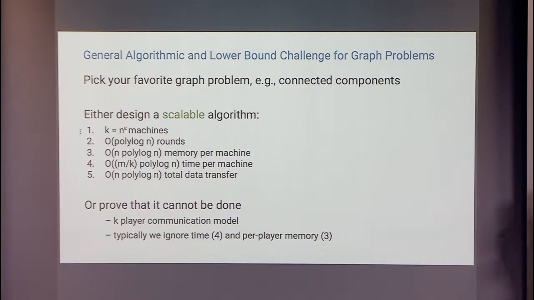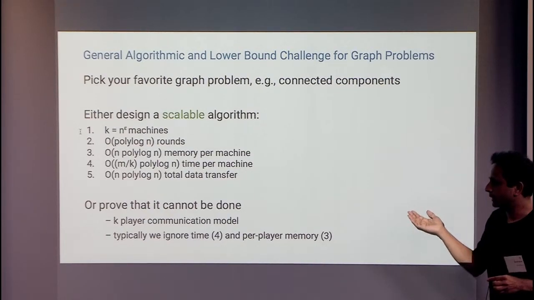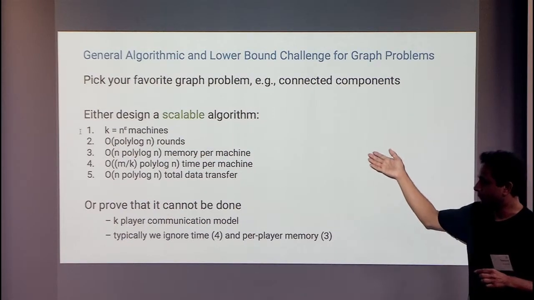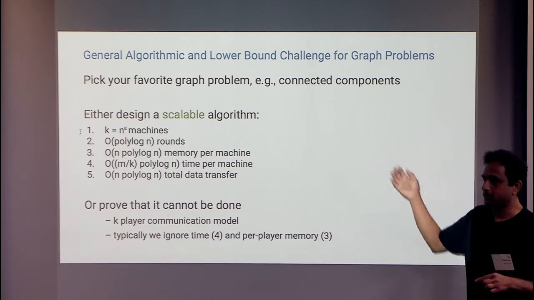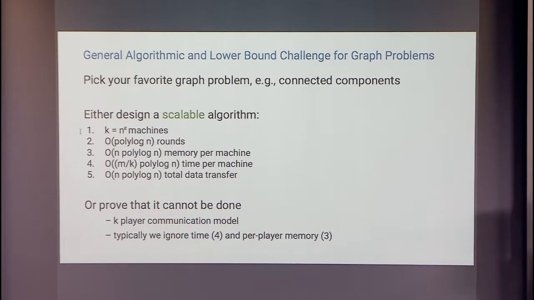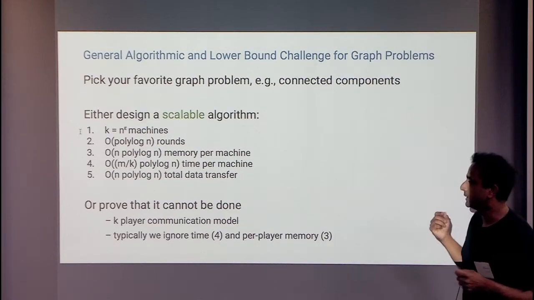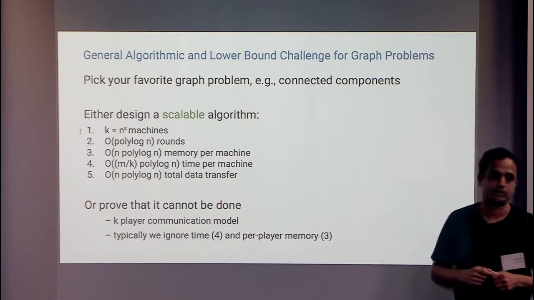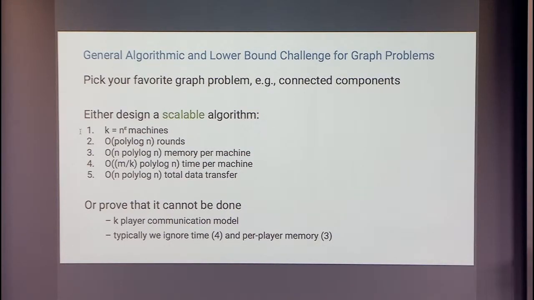Or prove that it cannot be done, right? Pick your favorite k-player communication model. We might as well drop the time and memory requirements because they usually play no role in communication lower bounds. So can we show that for large k, we have a lower bound that is strictly faster growing than n polylog n? So I think doing something like this, either in upper bounds or lower bounds.